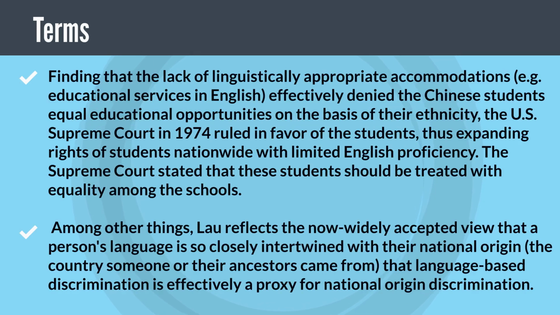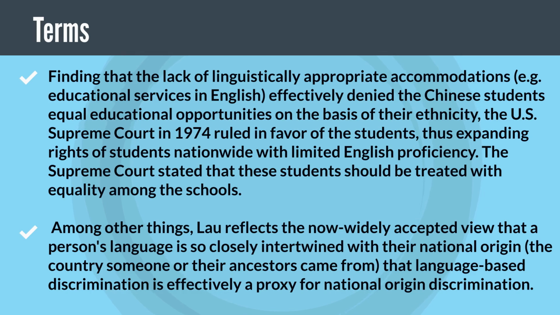Finding that the lack of linguistically appropriate accommodations, e.g. educational services in English, effectively denied the Chinese students equal educational opportunities on the basis of their ethnicity, the U.S. Supreme Court in 1974 ruled in favor of the students, thus expanding rights of students nationwide with limited English proficiency. The Supreme Court stated that these students should be treated with equality among the schools.